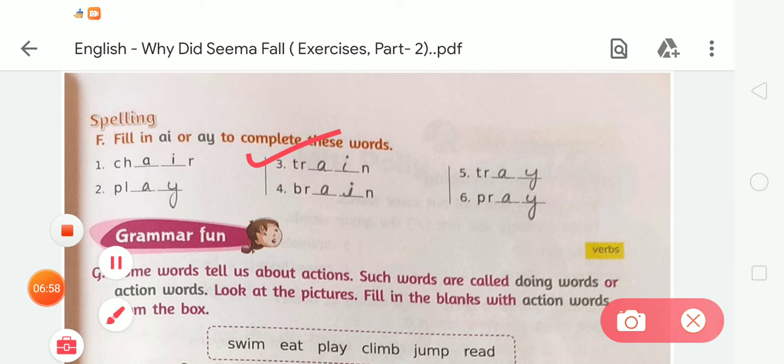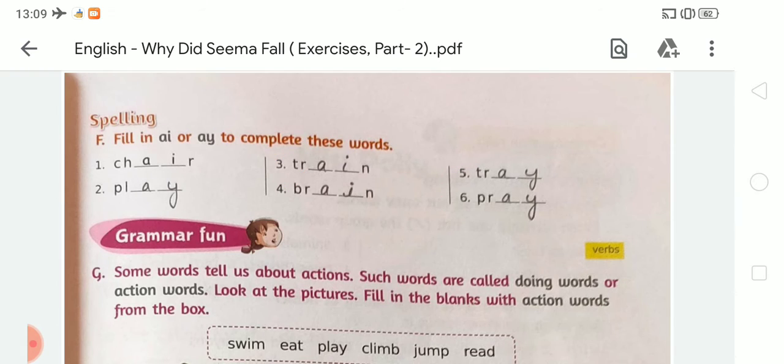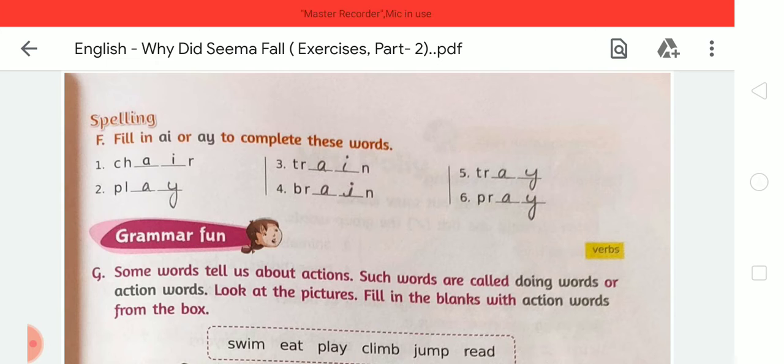Fourth, BR dash dash N. What will we write on the given blanks? Which letters do we fill here? So students, we have to write AI here. So the word will be brain, BRAIN. Now the next, number 5, TR dash dash. Students, tell me which letters we fill here. We have to write AY here. So the word will be tray, TRAY. Now the next, number 6, is PR dash dash. We have to write AY here. So it will be pray. So like this we have to complete these words by filling in AI or AY.